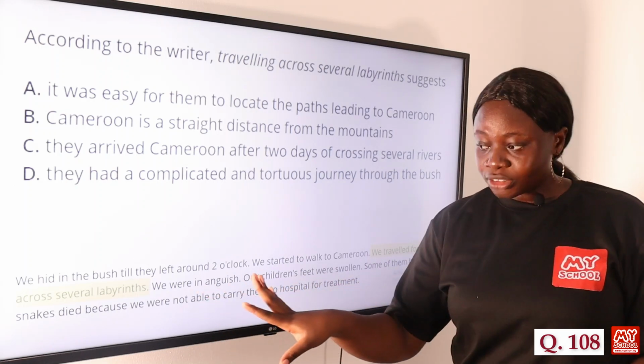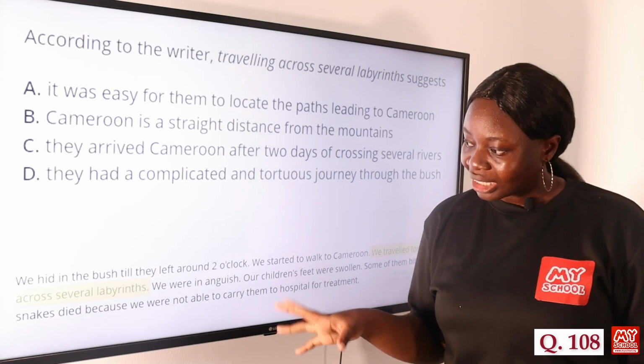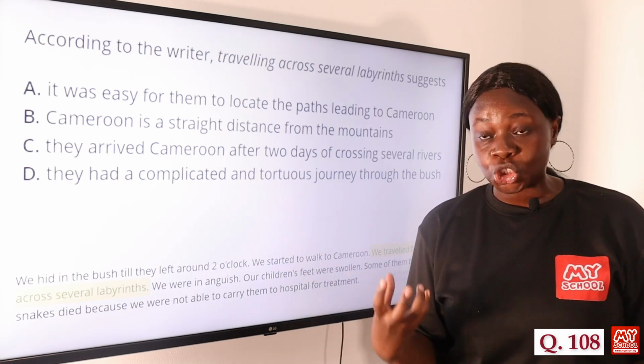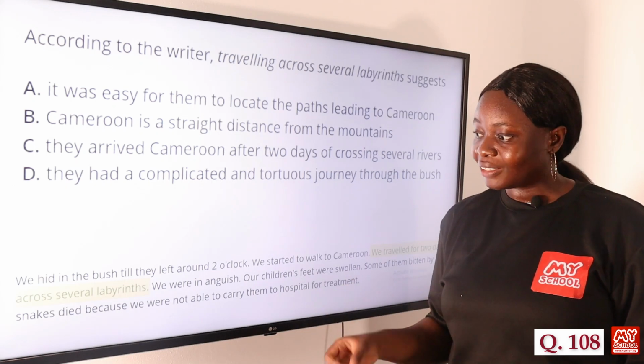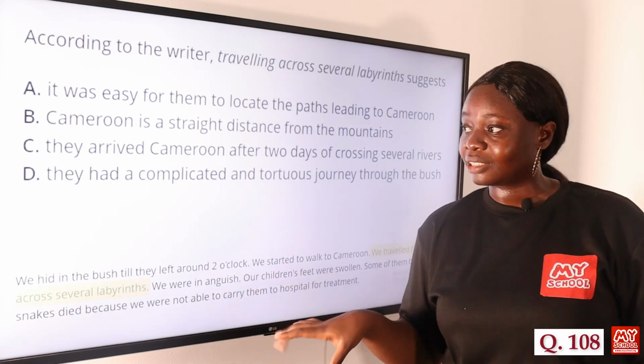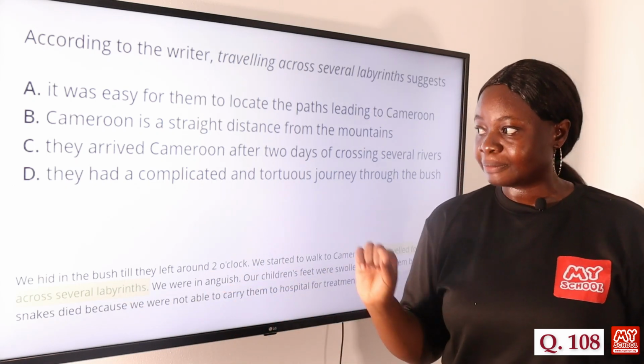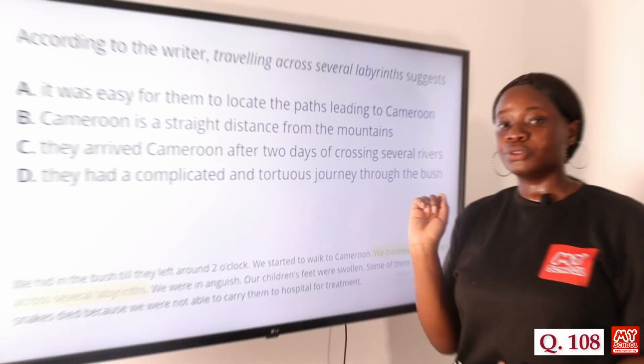So from the context of that word labyrinth, you can see that labyrinth actually means that the journey was complicated and tortuous, right? So that's what that word is trying to express in the sentence. So the answer to this question is option D. They had a complicated and tortuous journey through the bush.